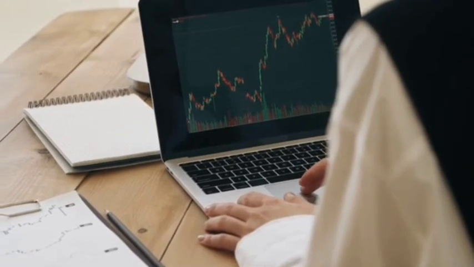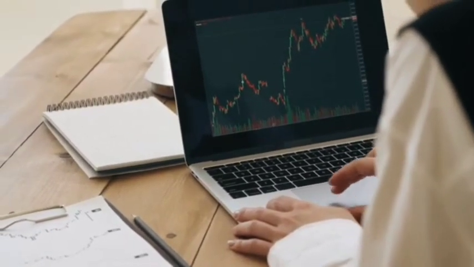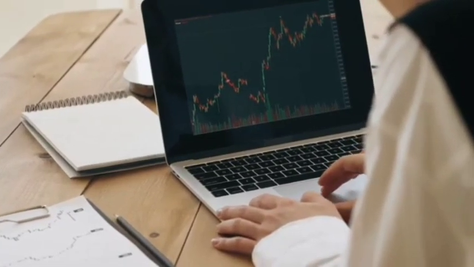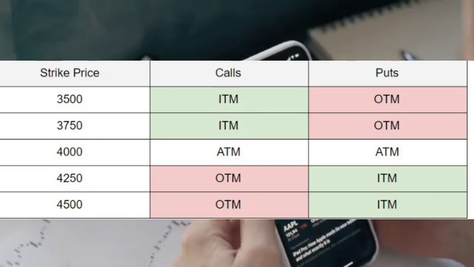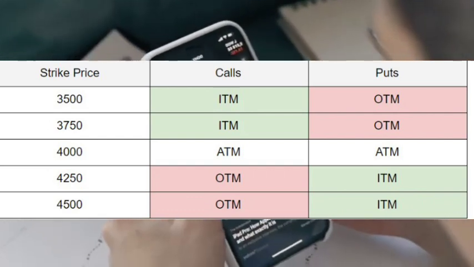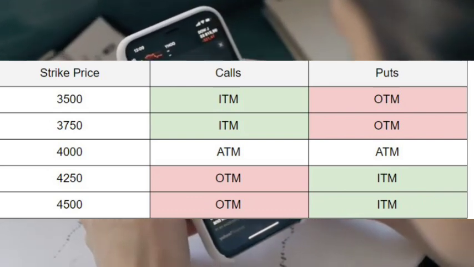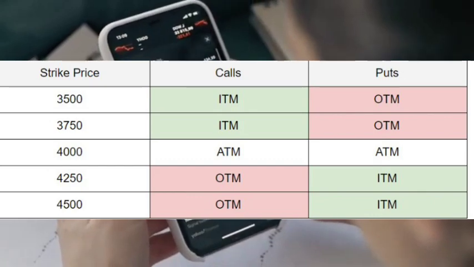We hope you understood every step of how strike prices work. We will try to summarize the full video with the help of an example. The picture shown on screen shows all types of strike prices. Let's suppose a stock price is 4,000, which is the at the money strike. The call strikes above ATM are ITM options and below ATM are OTM options. This same function will act opposite in put strike options.